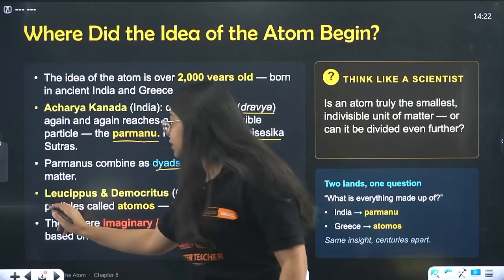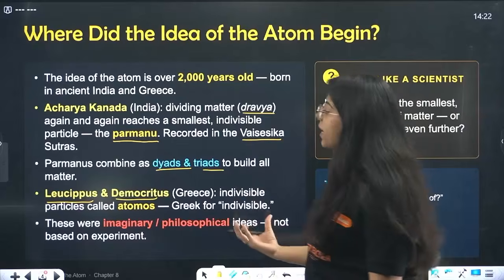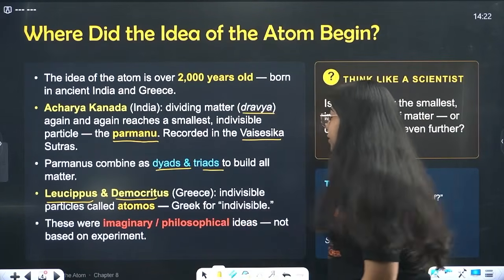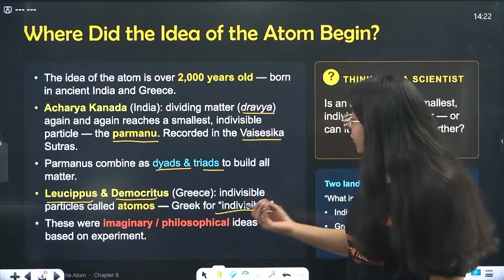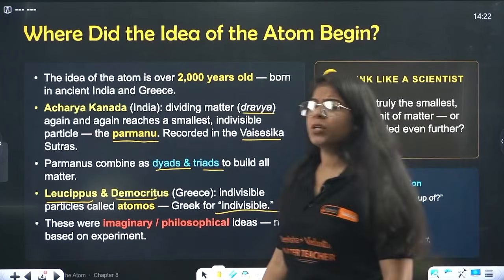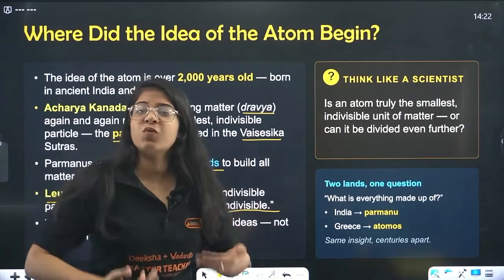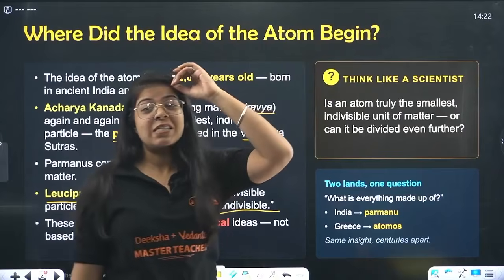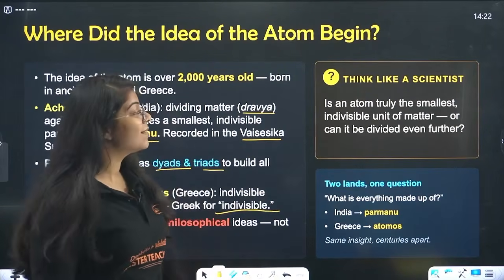Then we had the Greek story, Leucippus and Democritus. In Greece, they had indivisible particles called atomos, that is Greek for indivisible. These were imaginary or philosophical ideas, not based on experiment. These were just the philosophers talking. Now we know that in the new NCERT we have a Think Like a Scientist column, so we have incorporated that in this session as well.